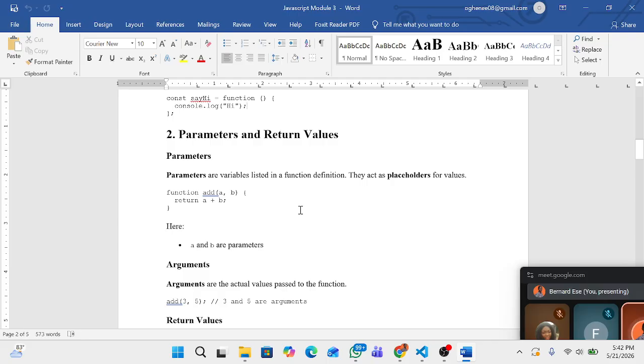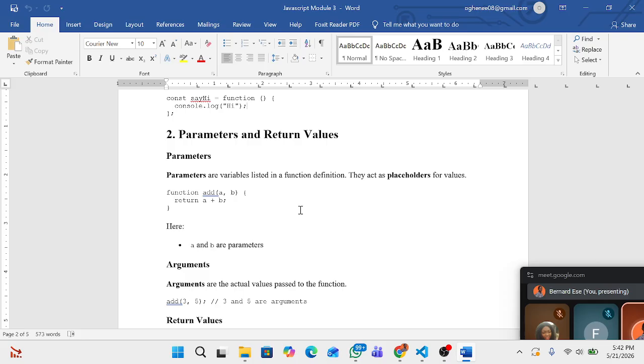Parameters and return values. I told you that a function always accepts something and gives out another thing, which is they accept parameters and they return a value. So what is a parameter? Parameters are variables listed in a function definition.